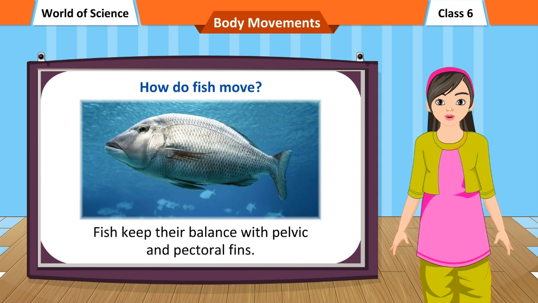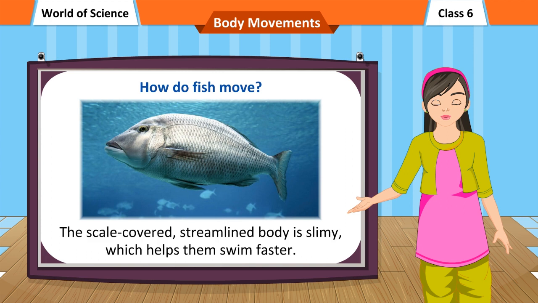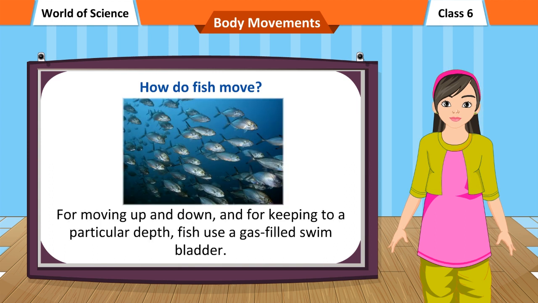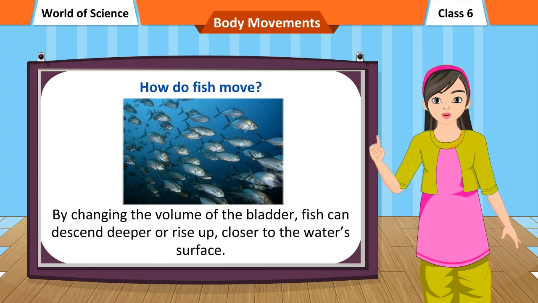Fish keep their balance with pelvic and pectoral fins. The scale-covered, streamlined body is slimy, which helps them swim faster. For moving up and down, and for keeping to a particular depth, fish use a gas-filled swim bladder. By changing the volume of the bladder, fish can descend deeper or rise up, closer to the water's surface.